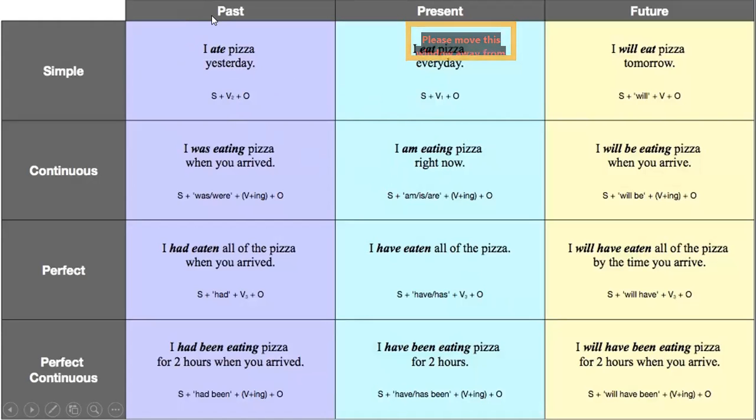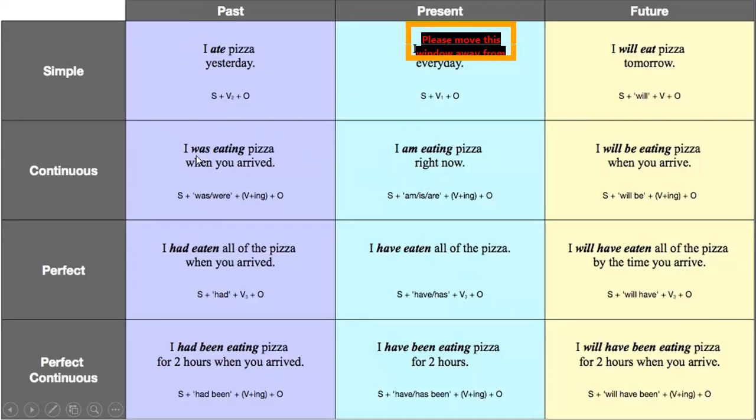In the past, we are now beginning from the past, the present, and the future, the way they exist. Past has happened, present is existing, and future will happen. So simple past, I ate pizza yesterday. Now it's the subject, that is I, plus the second form of the verb plus the object, that is pizza. I ate pizza yesterday.